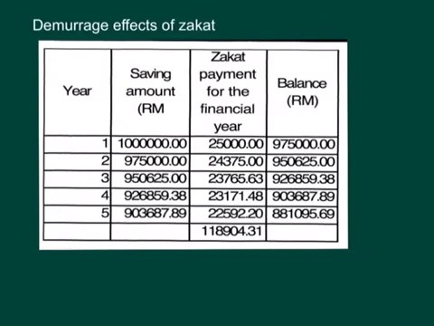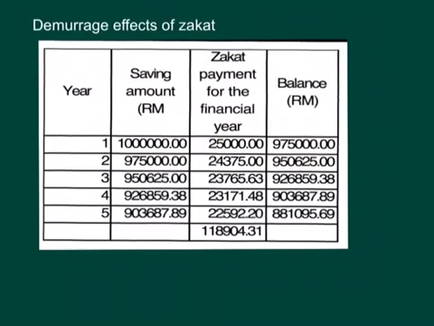If we refer to this table once again, the fourth column gives us the balance of saving after we take the earlier amount of saving minus the amount of zakat to be paid for that financial year, which is the available money after we pay zakat.